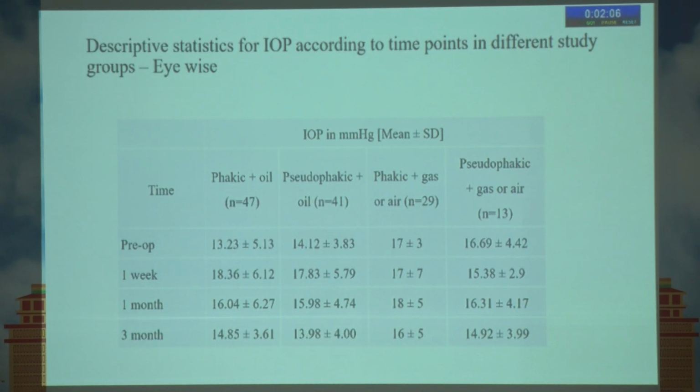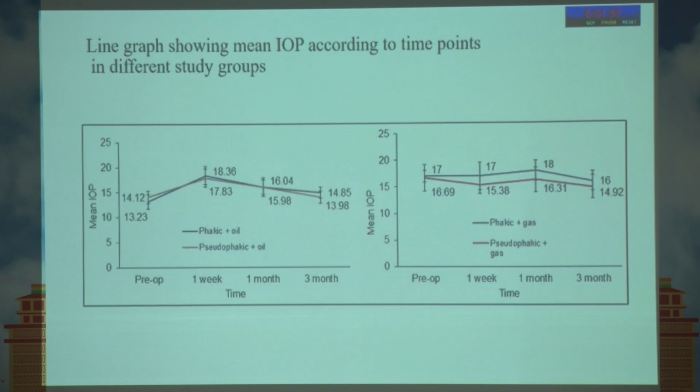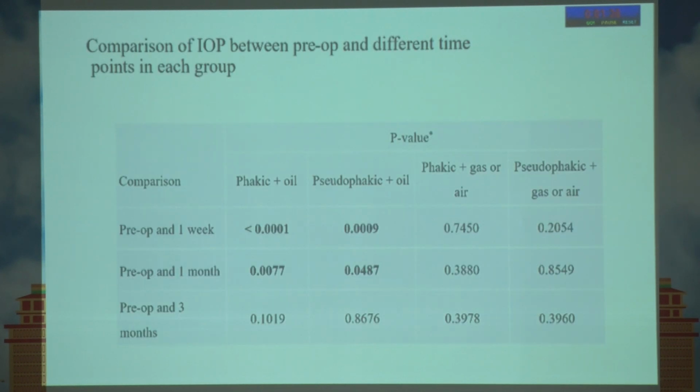Considering the IOP, we measured it after adjusting with the central corneal thickness, using the Goldmann applanation tonometer. The IOP showed an initial rise in the early postoperative period, which we intervened with anti-glaucoma medications, which later on controlled the IOP in the respective groups. The change in the IOP was statistically significant in the early postoperative period of 1 week and 1 month in the phakic with oil group and the pseudophakic with oil group.